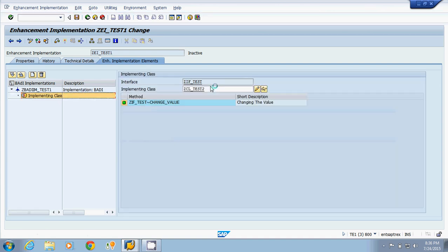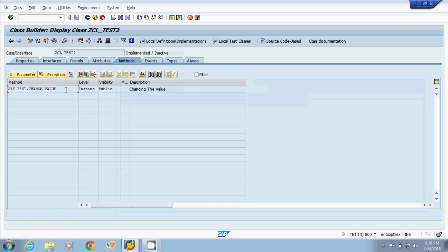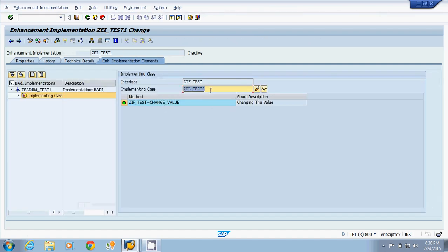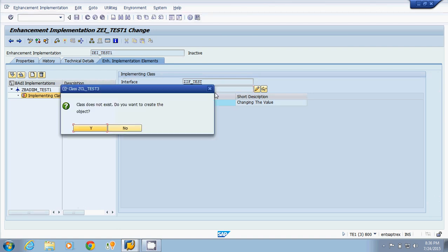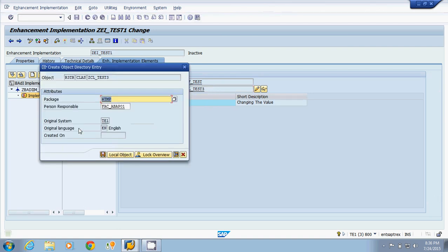My name of the class is ZCL_test 2. Now I am going to create this class. Okay, we already have this class. Suppose my name of the class is ZCL_test 3 suppose. Yes, I am saving this as a local object.